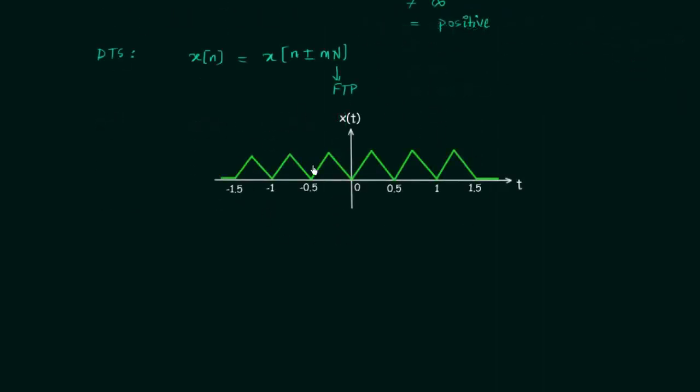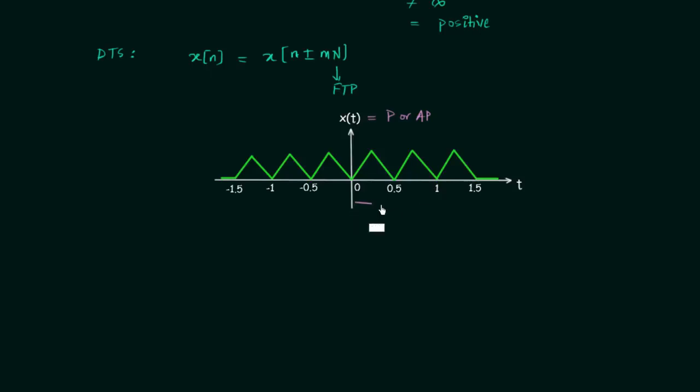This is the waveform of signal x(t), and we need to find whether x(t) is periodic or aperiodic, and we can do this with the help of the definition we have. According to the definition, if the signal repeats itself after a regular interval of time, it is periodic with a fundamental period t naught. Here you can see the signal is repeating itself after 0.5. We have 0 at 0 and again 0 at 0.5. In the same way, after 0.5 we again have 0 at 1.